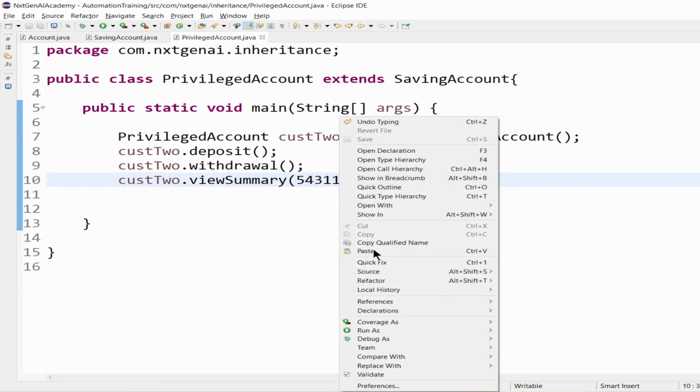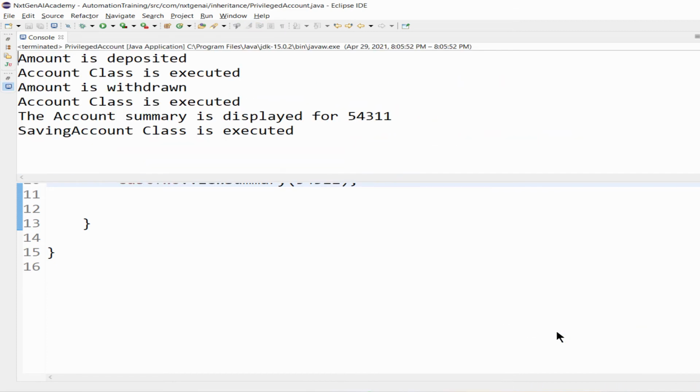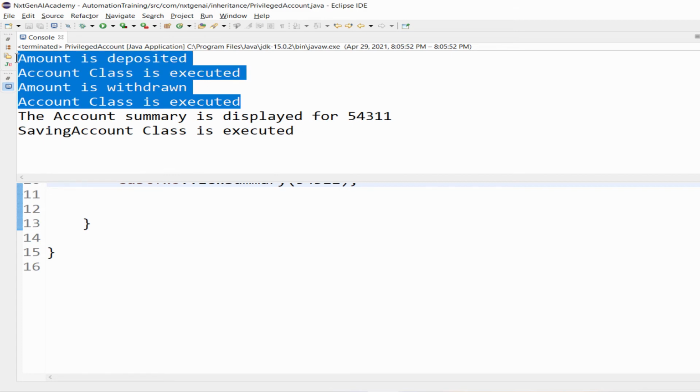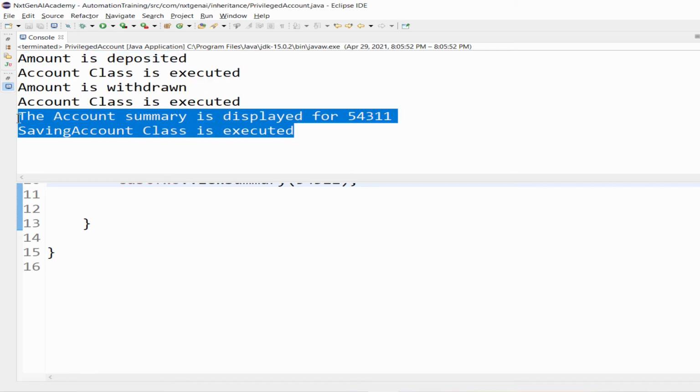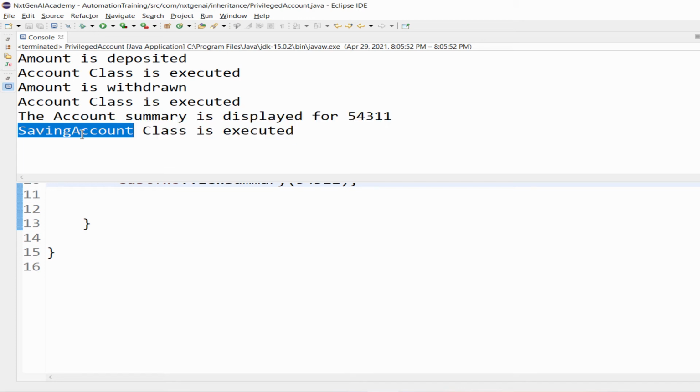Let's try to execute, and you can see the first two methods are reused from the account class, that is deposit and withdrawal, and the third method, that is account summary, is executed from the saving account class.